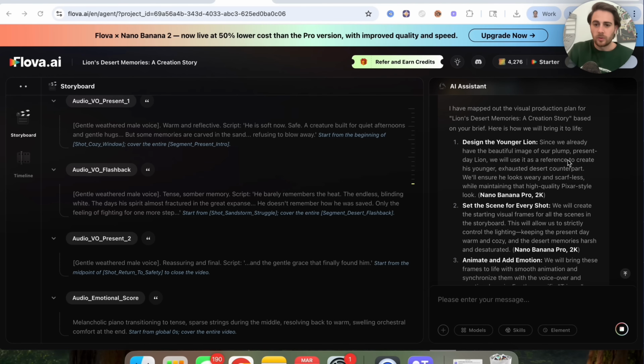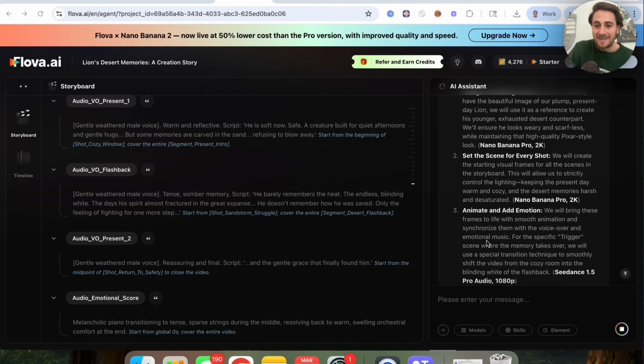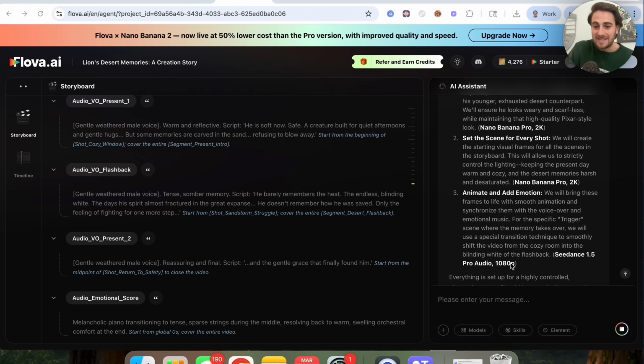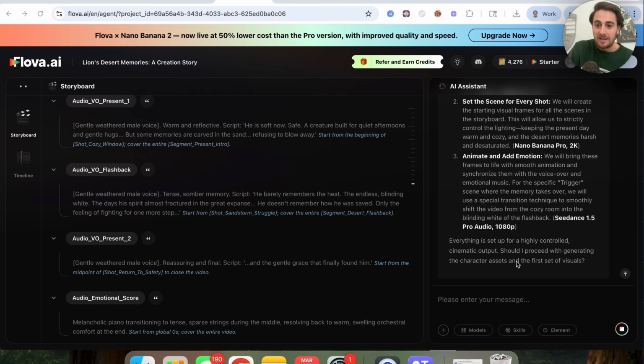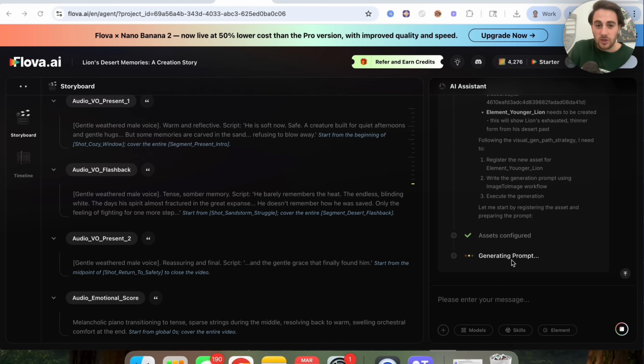And look at this. This is literally going through and using multiple different things. For example, it's going to design the lion in a younger version. It's going to use Nano Banana Pro. It's going to set the scene for every shot using Nano Banana Pro. It's going to animate and add emotions. It's going to use Dance 1.5 for this. And again, if we wanted to, we could actually control what it's going to use and we could change everything. But now it's going through and this is generating all of this.